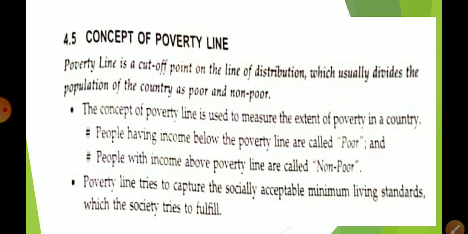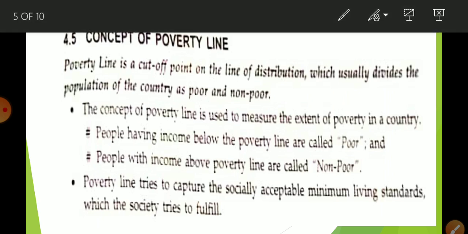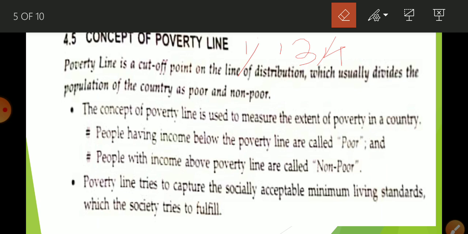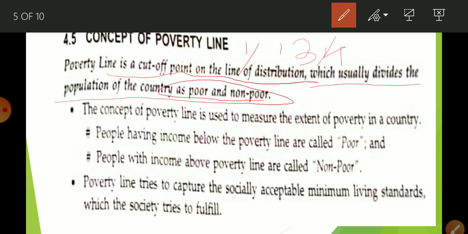What is poverty? It is very important for 1 mark, for 3 marks or for 4 marks. Actually, a 2 marks question is not asked in the examination, so 1 mark, 3 marks and 4 marks. Okay, what is the poverty line? The poverty line is a cutoff point on the line of distribution which usually divides the population of the country into poor and non-poor. So this is a cutoff point that divides the population of any country between poor and non-poor. On the basis of the poverty line we can determine how many people are poor and how many are non-poor.